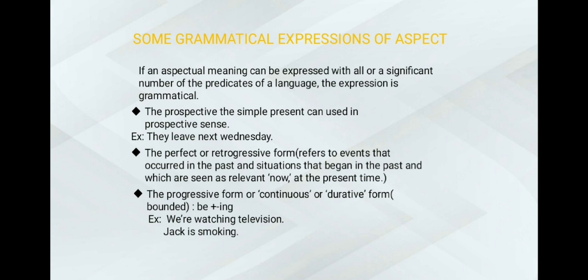Lastly are the progressive forms, or continuous or durative forms, bounded. Progressives: the two languages have the same semantics in the case of activities and accomplishments. They encode an event in progress, interpreted as simultaneous with the moment of speech, that is, present tense. For example: we're watching television. Jack is smoking. We add -ing.